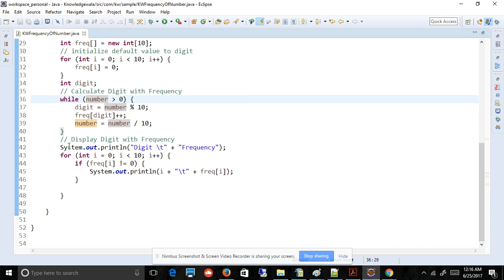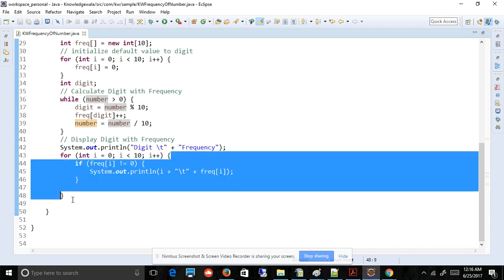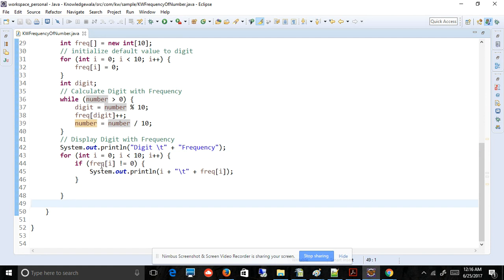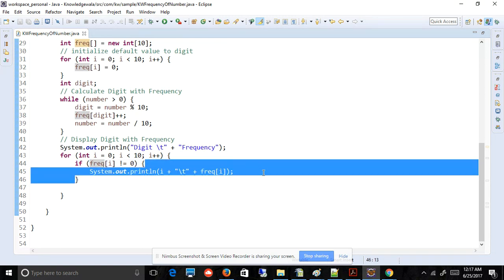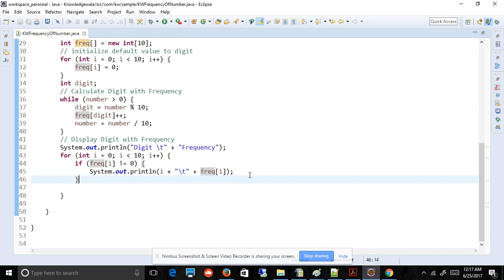Then here again I am iterating one for loop to display the values. Before displaying, I am checking the value at that particular array index. Suppose the array at position 0, array at position 1, something like that, is not equal to 0, then only we consider it. Otherwise, no need. So how do we execute this program?